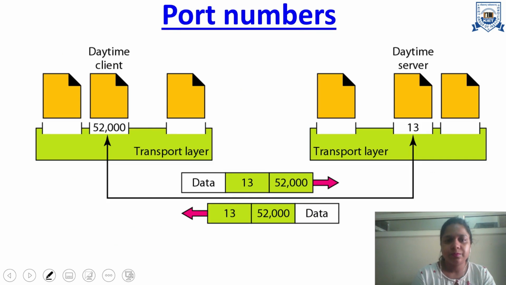We can see in this diagram that whenever client and server are communicating, the client side has decided that it has the port number 52,000. It's an ephemeral port number. On the server side, it is the pre-decided port number for the daytime server, that is 13. So this is how they can communicate by using port numbers.